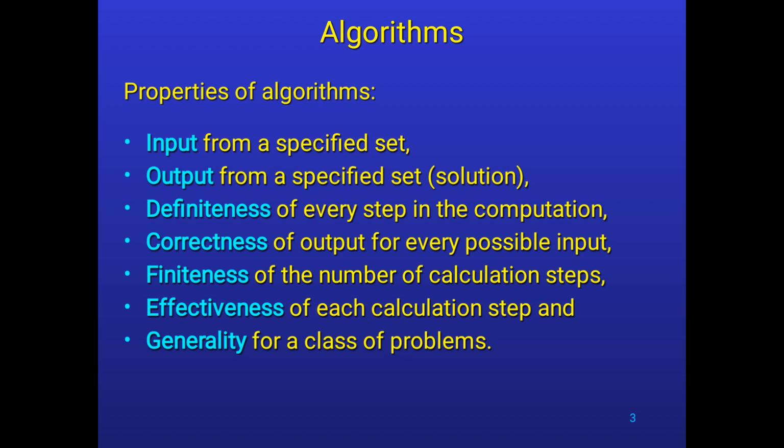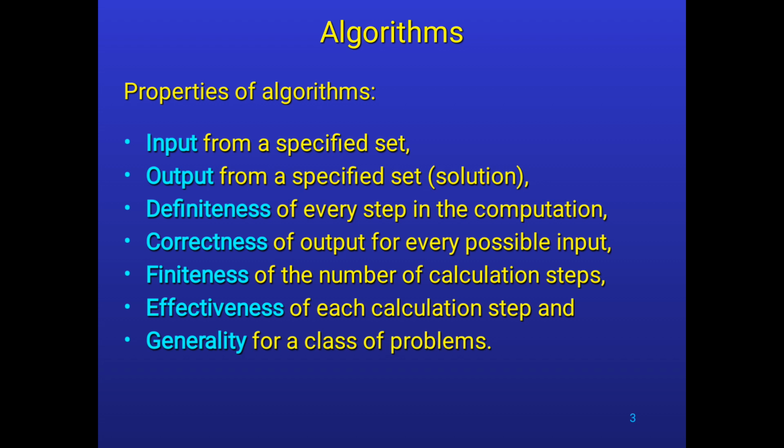Coming to prior analysis, this is defined as a theoretical analysis of an algorithm, and the efficiency of the algorithm is measured by assuming that all other factors, like speed of processor and constant values, have no effect on implementation.